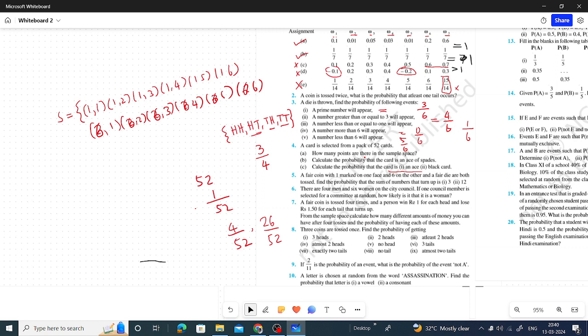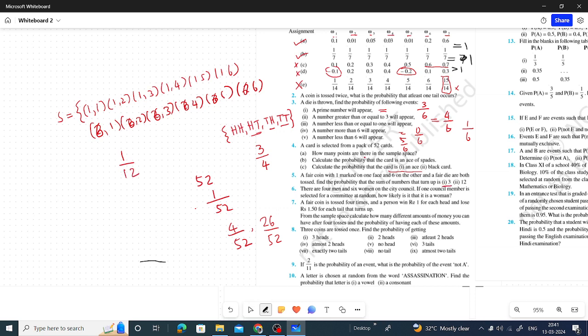Here you have to find the probability that the sum of numbers that turn up is 3. How many outcomes give a sum of 3? Only 1,2, so only one is there. 1 divided by the total number, 12. That is the answer to the first question.